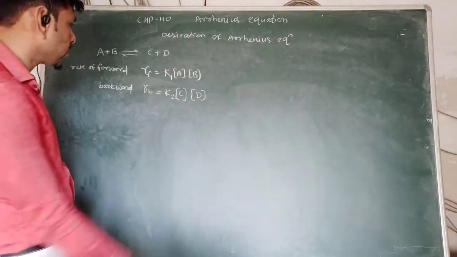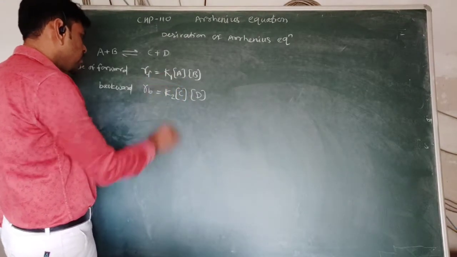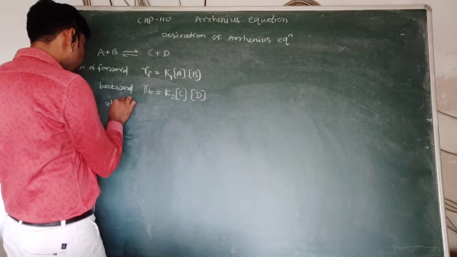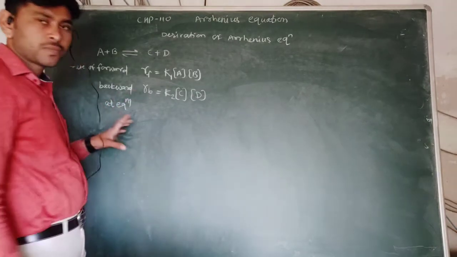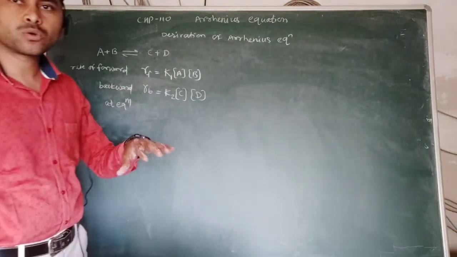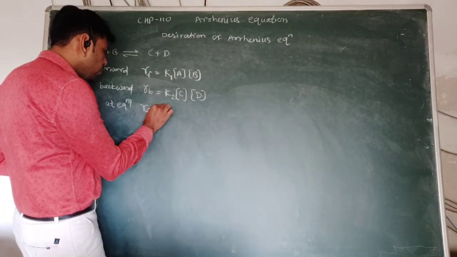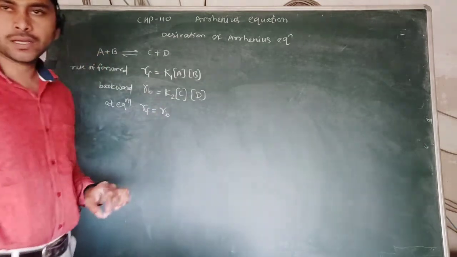The rate depends on reactant concentration. What happens at equilibrium? The rate of forward reaction is equal to the rate of backward reaction. So RF equals RB at equilibrium.